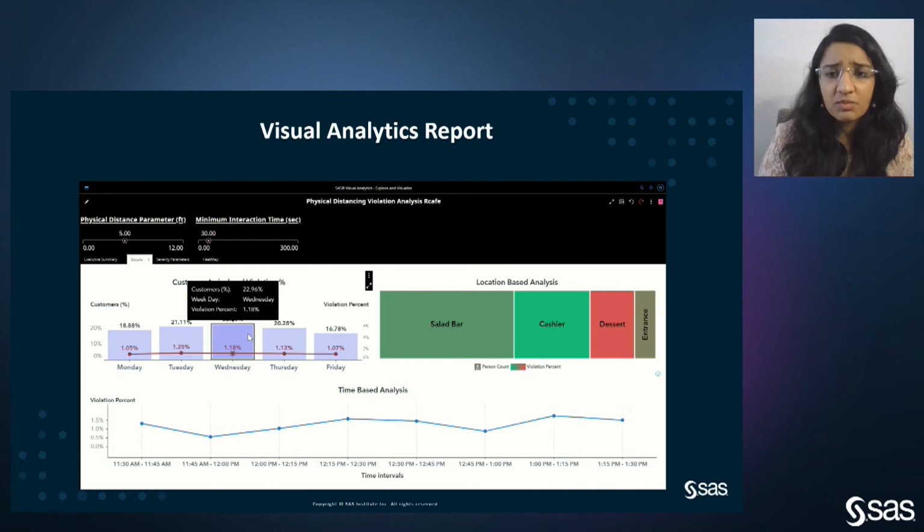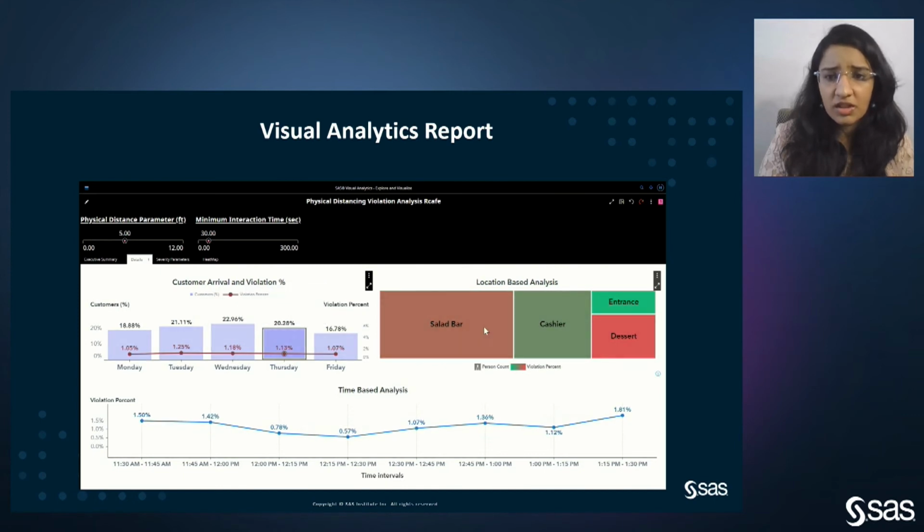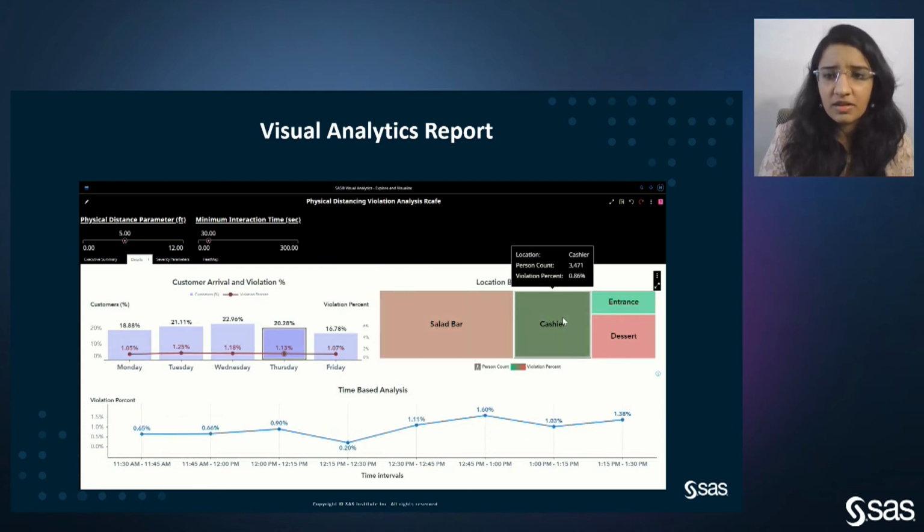The tree chart on the top right provides us a couple of pieces of information based on the location. The size of each of those sections provides the number of individuals, while the color provides how high the violation percent was. Red indicates that there was too much violation. However, green indicates the violation percent in that particular location was lesser.